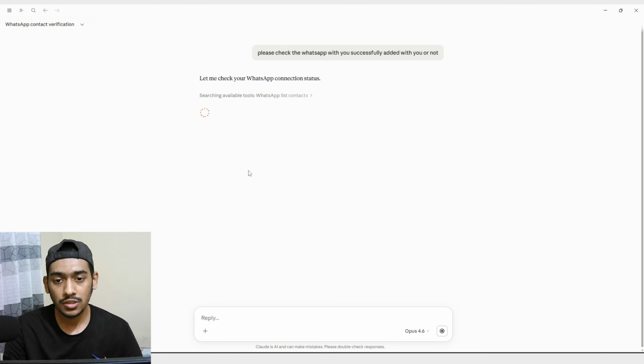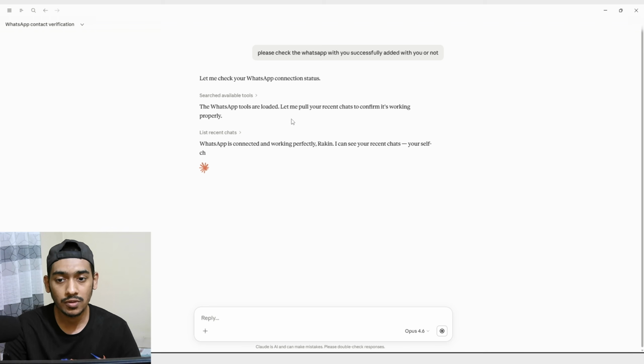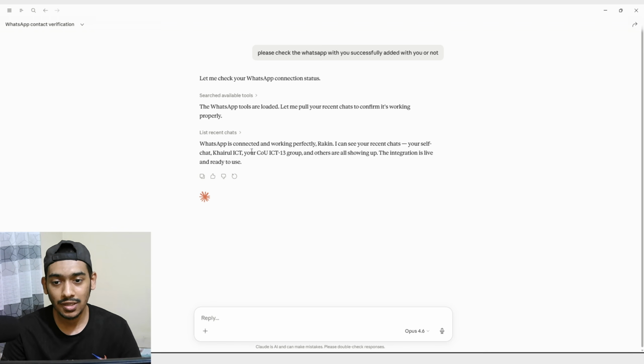And for the first time, it will obviously ask for some permissions. As you can see, it's saying the WhatsApp tools are loaded. Let me just pull your recent chats to confirm it's working properly. So now you can see that this is the recent chat I did with my friend and also with my university group, things like this.